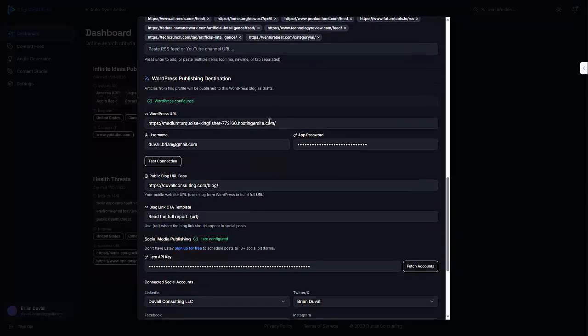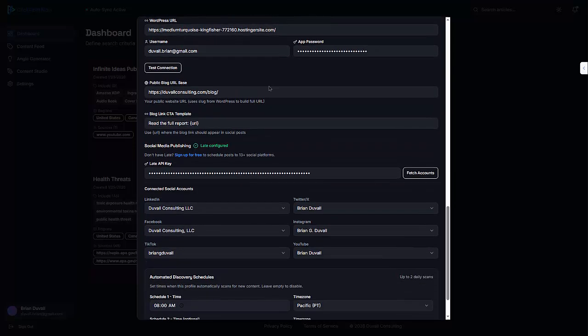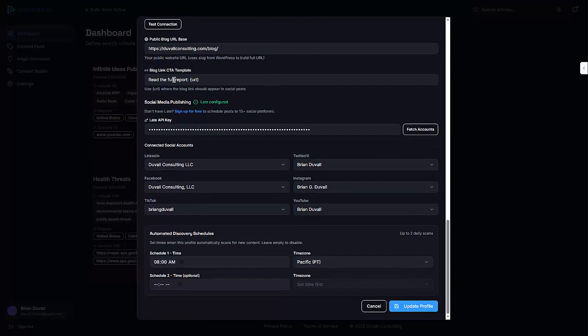It's connected to a hidden back office manager. In this case, it's WordPress, but I don't use WordPress other than simply as a content management tool on the back end, not a CRM. Excuse me. And then let's see. I want it to publish to my hidden blog on WordPress as the content management tool, but I want my public facing site at Duval Consulting, duvalconsulting.com/blog. That's where I want the articles to actually show up when they're published. And so this automatically does all of that.